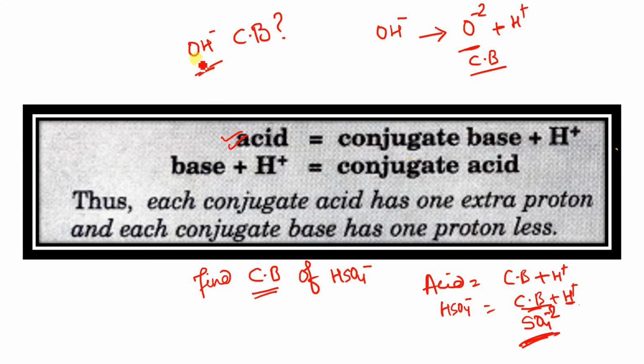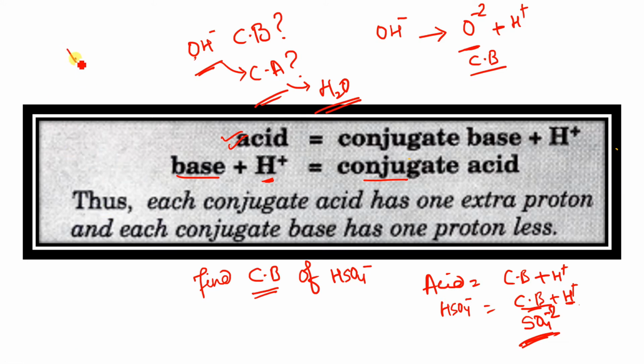If I ask for OH minus, find the conjugate acid for this, then what will you do? If I am asking for the conjugate acid, that means what is given is a base. So this is the base. Add H plus to this and you will get the conjugate acid. So add H plus, and you will get H2O as the conjugate acid. Clear? Any problem? You can take so many examples.